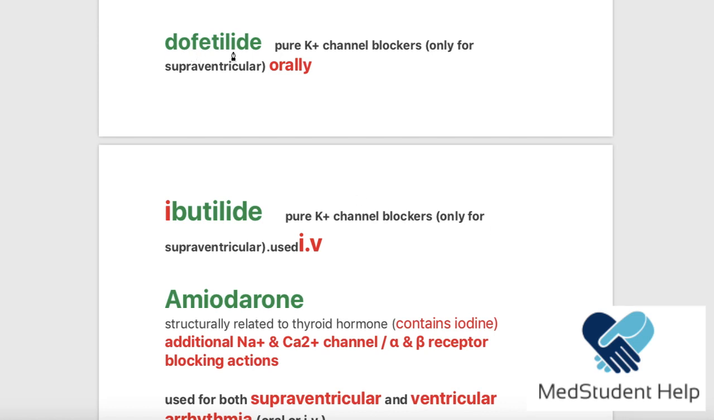Now, dofetilide and ibutilide are very similar drugs, except that dofetilide is given orally and ibutilide is given IV. So I made this in red so you can remember it. Now, these two guys are pure potassium channel blockers, meaning they only block the potassium channels. They are used for supraventricular arrhythmias, for example, atrial fibrillation and flutter. That's enough.